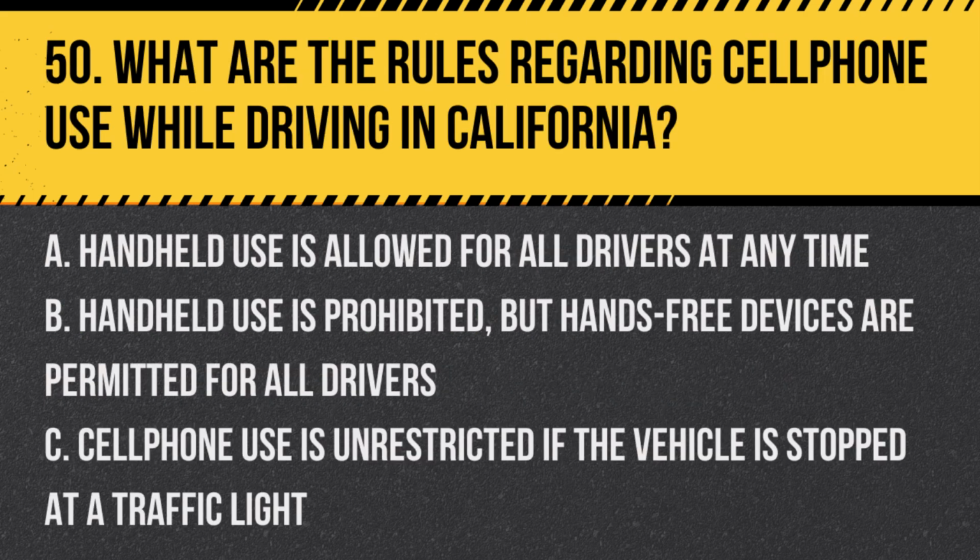Question 50. What are the rules regarding cell phone use while driving in California? A. Handheld use is allowed for all drivers at any time. B. Handheld use is prohibited, but hands-free devices are permitted for all drivers. C. Cell phone use is unrestricted if the vehicle is stopped at a traffic light.